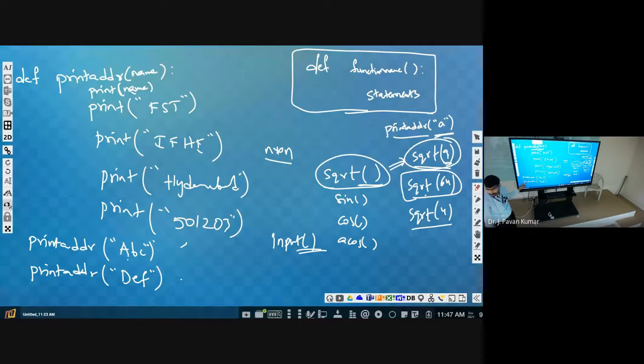Take this one as well. This is an example of defining a function with a parameter. Earlier we didn't have any parameter. When we have a parameter, we need to pass an argument.